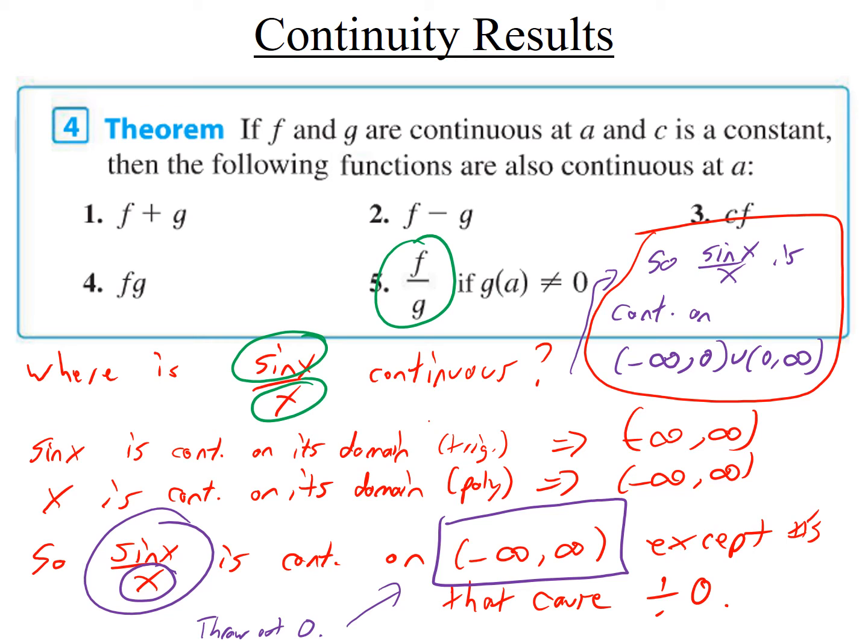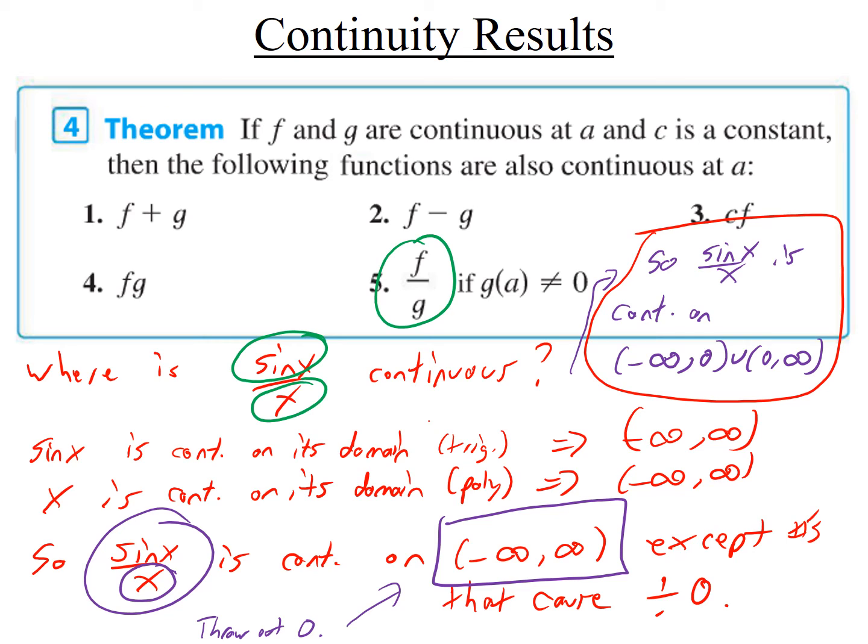But you have to go ahead and quote these results. Hey, it's a trig function, so I know it's continuous on its domain. Hey, it's a polynomial, I know it's continuous on its domain. Oh, we're adding them? Okay, find the domain of each one and find where they intersect, and that's where they're continuous. If you're dividing, make sure you also throw out the numbers that cause division by 0.